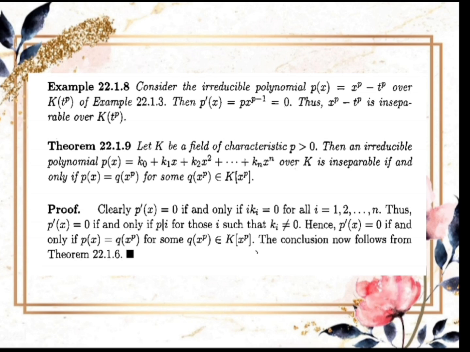Hence, p'(x) is equal to 0 if and only if p(x) = q(x^p) for some q(x^p) belonging to K[x^p]. The conclusion now follows from theorem 22.1.6.